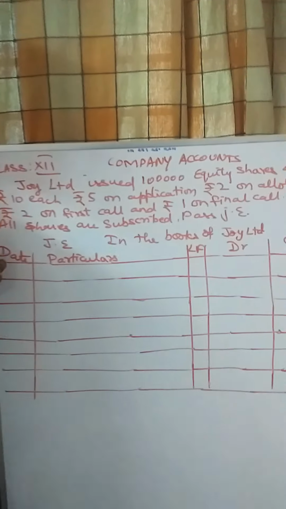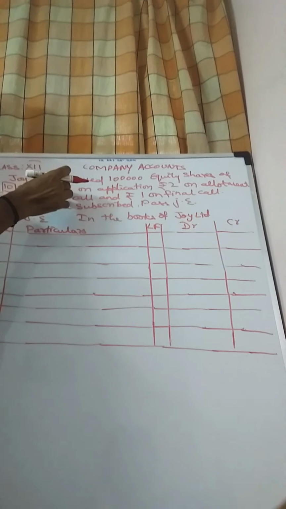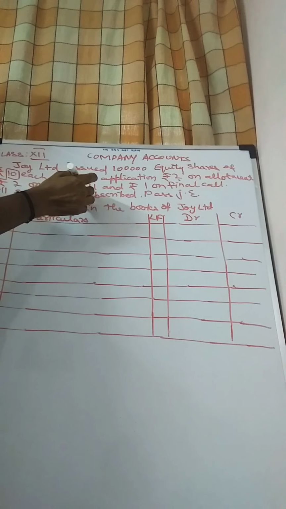The first sum is: Joy Limited issued 1 lakh equity shares of rupees 10 each. This 10 rupee share was classified in this way: 5 on application, 2 on allotment, 2 on first call and 1 on final call.